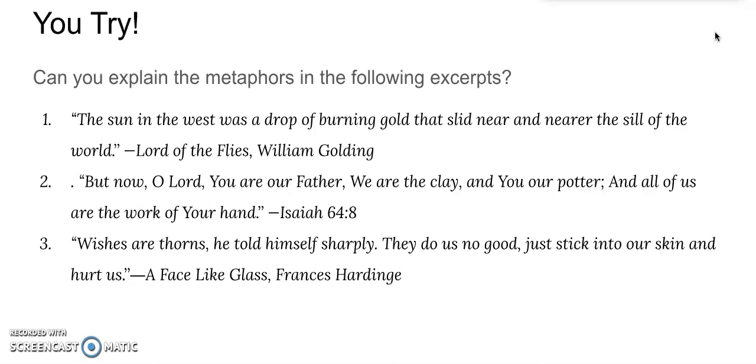But now, O Lord, you are our Father, we are the clay, you are our potter, and all of us are the work of your hand. Wishes are thorns, he told himself sharply. They do us no good, just stick into our skin and hurt us.